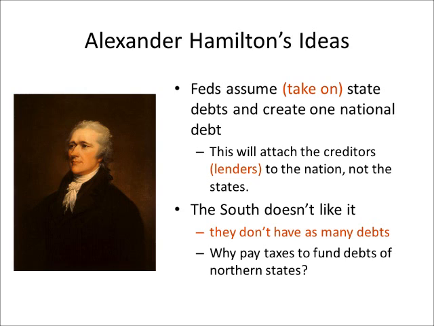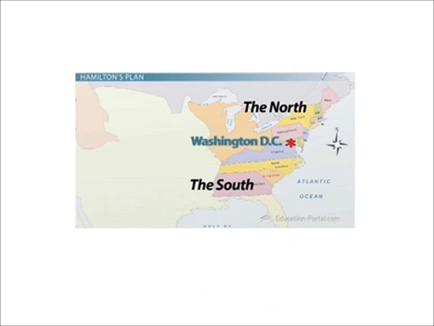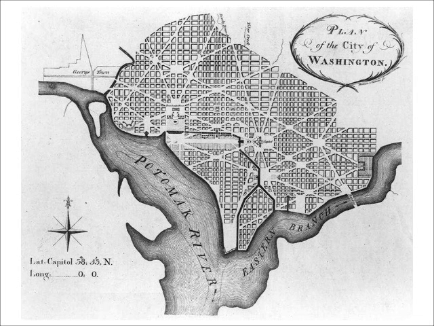a national bank. He figured that the government needed to pay off all these war debts, and he had many critics of his plan because the South did not feel like it was their responsibility to help the North pay off their debts after the South had paid off theirs. They had to come up with a compromise in order to get this plan to go through. The nation's capital moved from New York City to a territory in between Virginia and Maryland and would become Washington, D.C., and that's where the country would be run from.